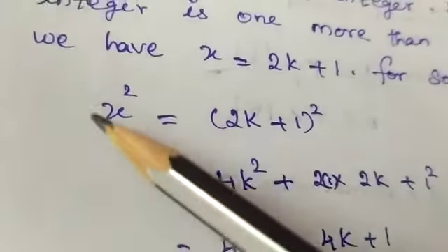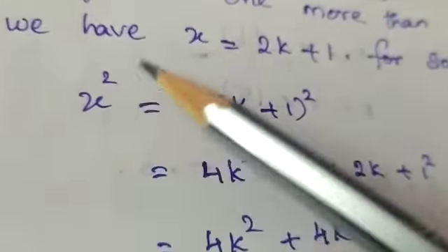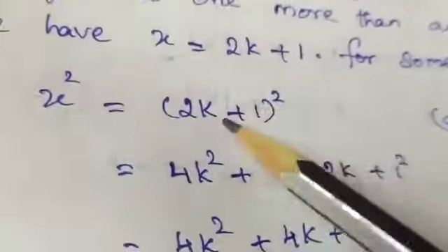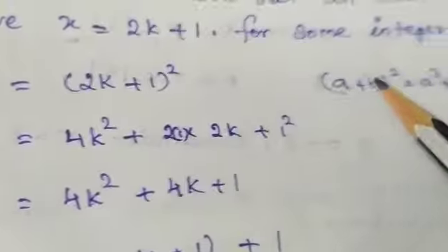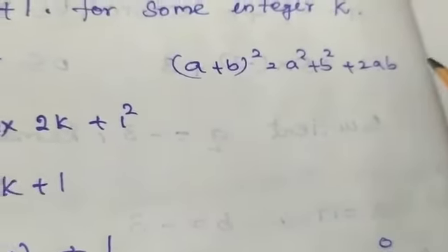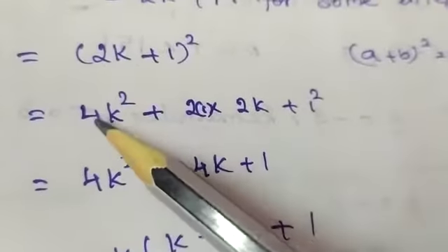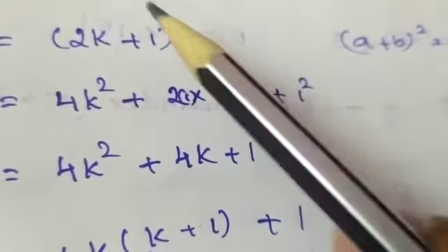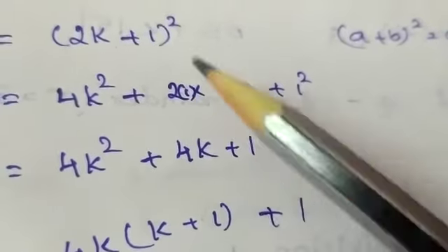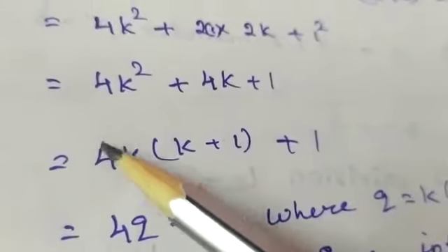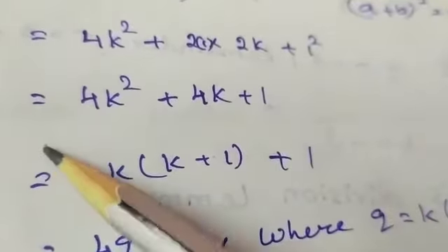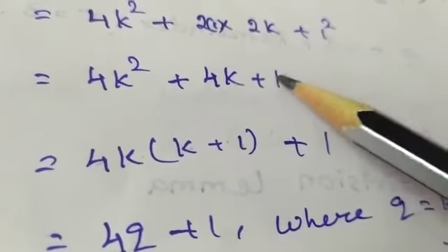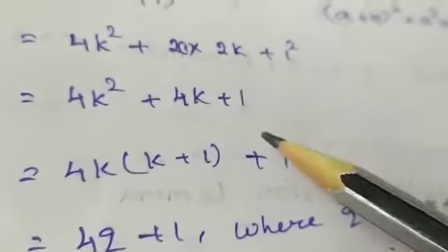So we have to find the square of an odd integer. So this is our odd integer and now we are squaring it. That is 2k plus 1 the whole square. That is the a plus b whole square formula, a square plus b square plus 2ab. So we'll get 2k whole square is 4k square, and 2 into 2k into 1 is 4k, and 1 square is 1. So we'll take 4k outside, we'll get 4k into k plus 1. This 1 will be remaining here.